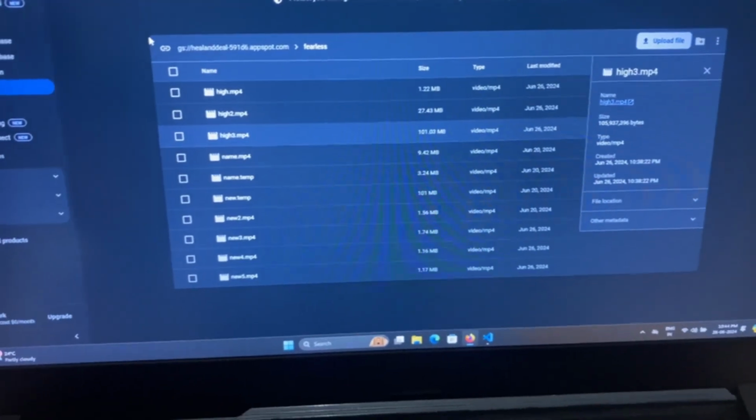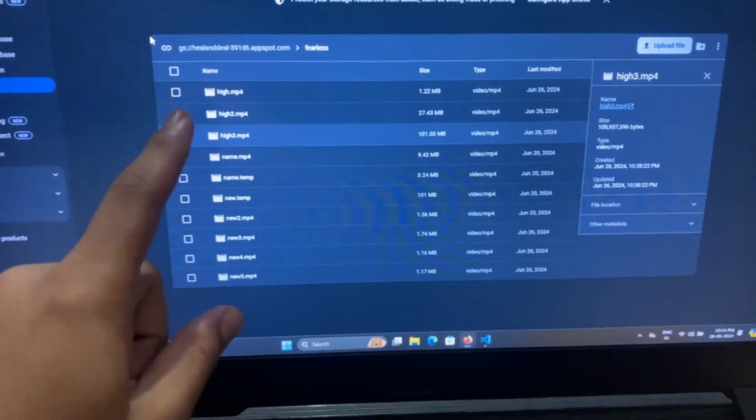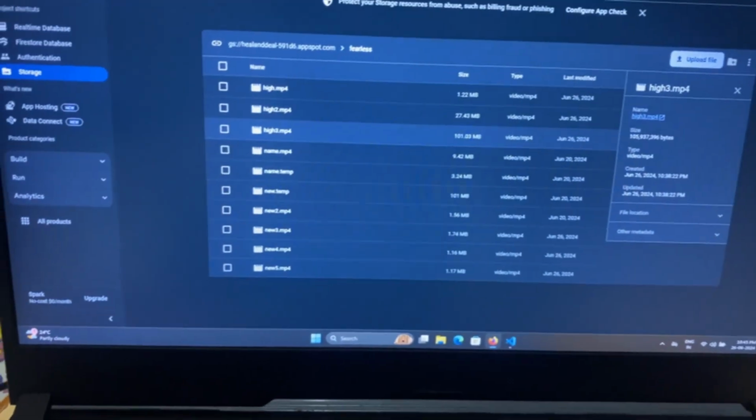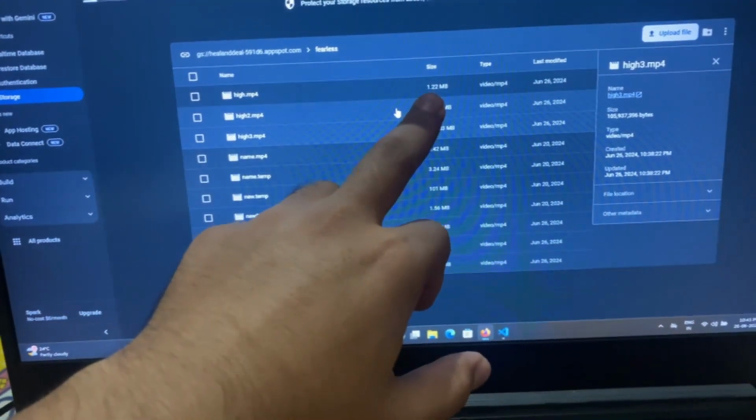But the interesting part is I put the same settings that I used for high 2 and recorded a video, high, which is just a blank space. Like this is high and it is a 1 minute video only. What I found out was it was just taking 1.22 MBs of space. I thought if we keep the settings the same and if we keep the resolution or the bitrate the same, then 2 videos of the same length will approximately have the same size. But for a clip with something going on and a complete darkness, there's like a 1/10 difference of space between them, which I feel is kind of interesting.